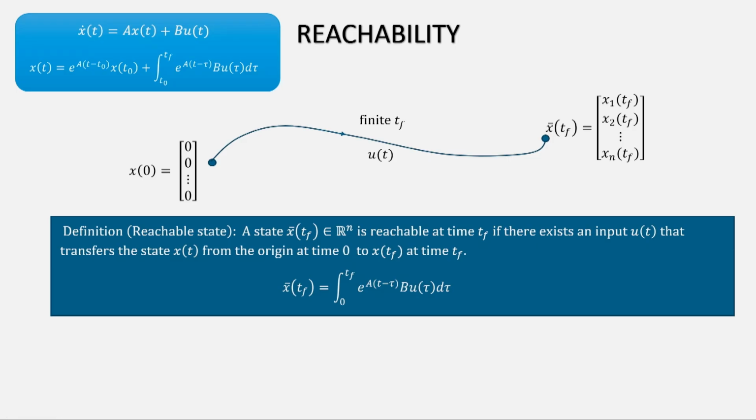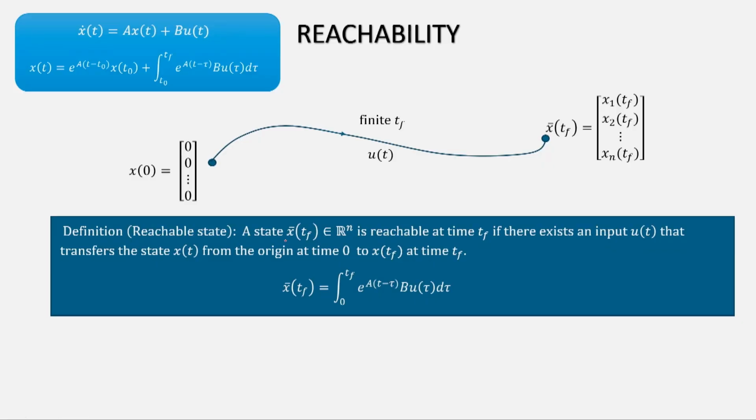So what is reachability? Remember, controllability was arbitrary initial condition, arbitrary final state, and in finite time you should be able to go from initial to final. Reachability: a particular state will be called reachable if I can go from 0 to that state within a finite time. That means I can find an input to go to that state within a finite time, and we say that the state is reachable. And if all the states are reachable, then we say that the system is a reachable system. So, this is the definition.